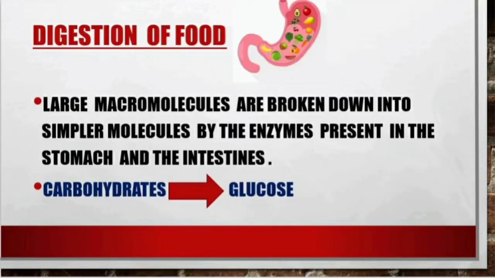Digestion of food is a chemical change. That is, large macromolecules like carbohydrates are broken down into simpler molecules like glucose by the enzymes present in the stomach and intestines. So, here a new product is formed, that is glucose. So, we can say that digestion of food is also a chemical change.